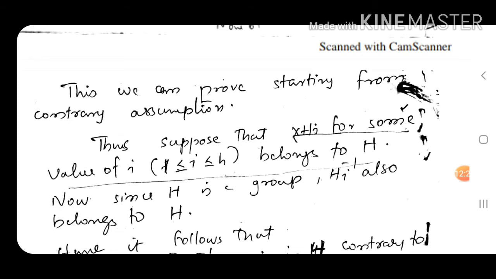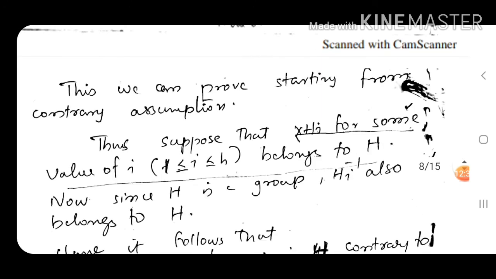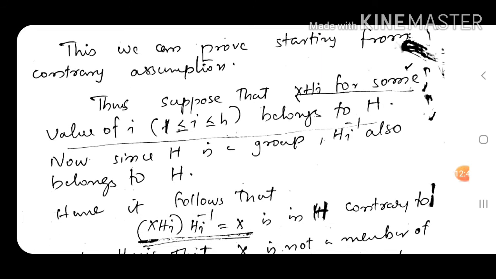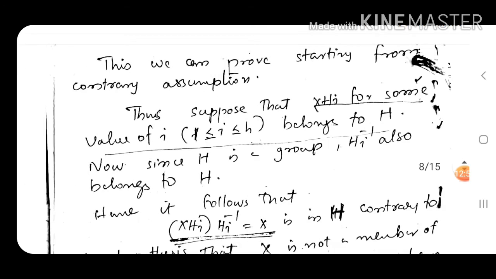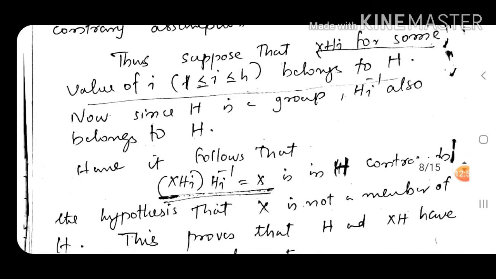Suppose that xhi for some value of i, which is some element of xH, the set that we get when we multiply H with x, belongs to H. Now since H is a group, an element hi, its inverse hi inverse also belongs to H, because H is a group.